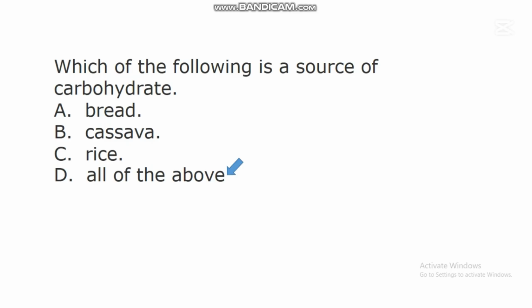There are different sources of carbohydrates. One of the sources is bread. Studies have shown that bread contains carbohydrates. Cassava contains carbohydrates. Rice is also rich in carbohydrates. All these options are sources of carbohydrates.